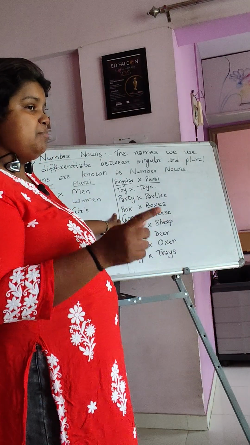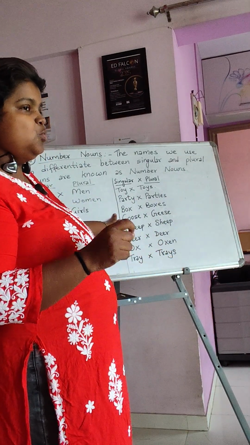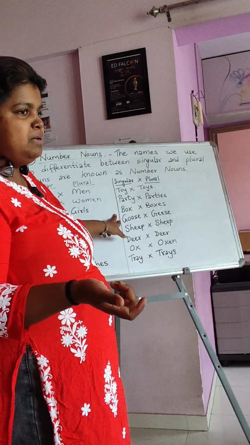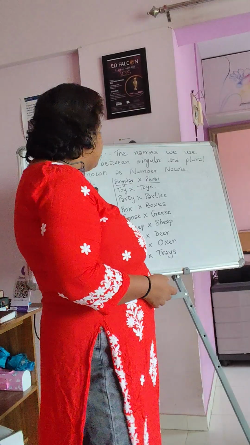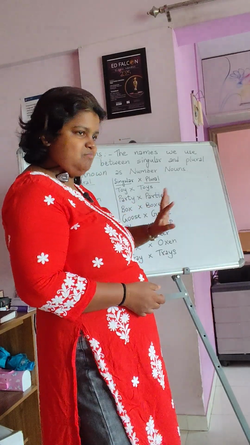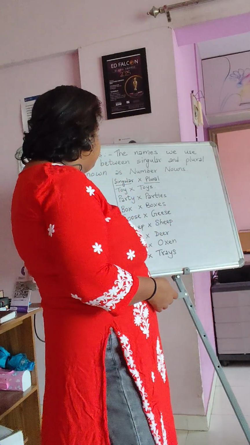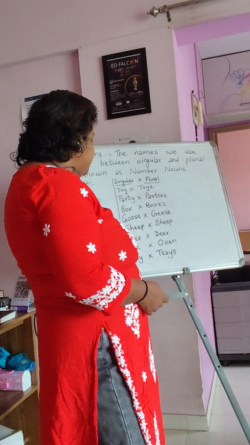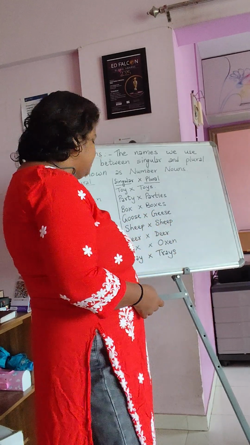इसका masculine हमने कल किया था. Goose का masculine है gander. Male बतख को gander बोलते हैं. तो ये single को goose, multiple को geese. We don't say gooses. No. सब जगह ऐसे नहीं लगाना है. Sheep will remain sheep. एक हो या अनेक हो, sheep का sheep ही रहेगा. Deer, एक हो अनेक हो deer.